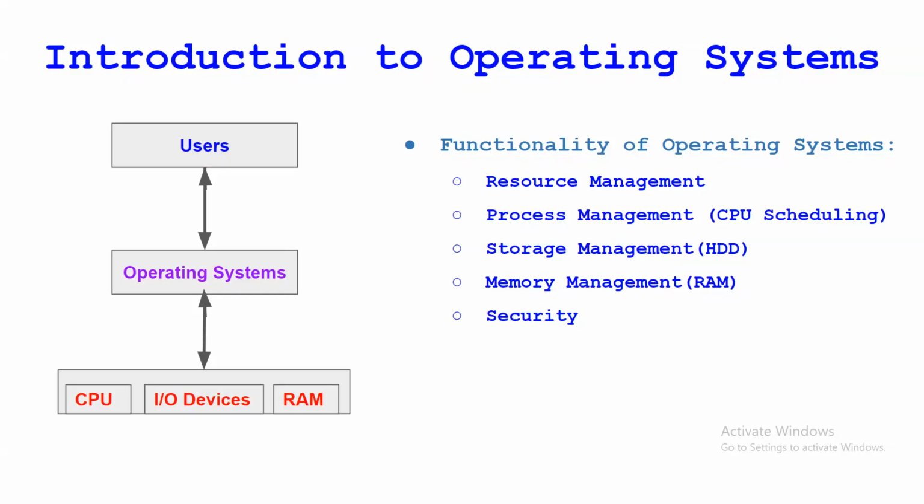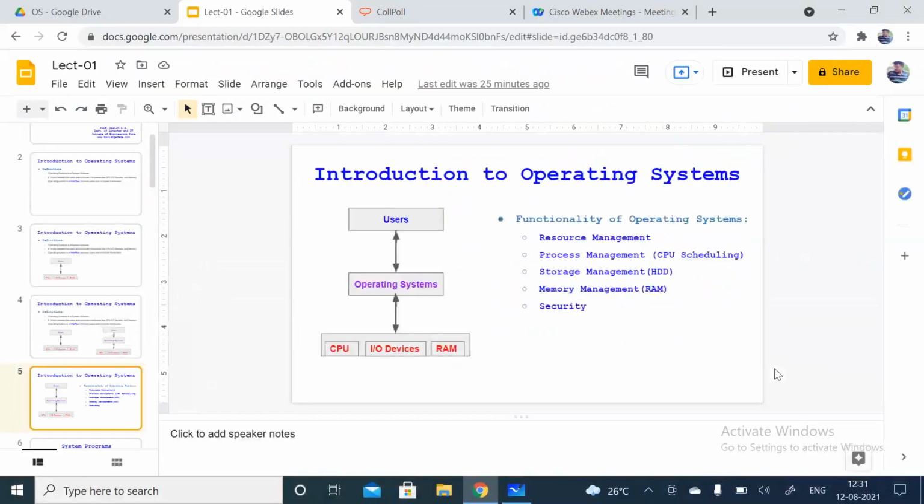One example: when you double click on any file to open it, first it goes to the primary memory, and then it gets opened. I'll show you.